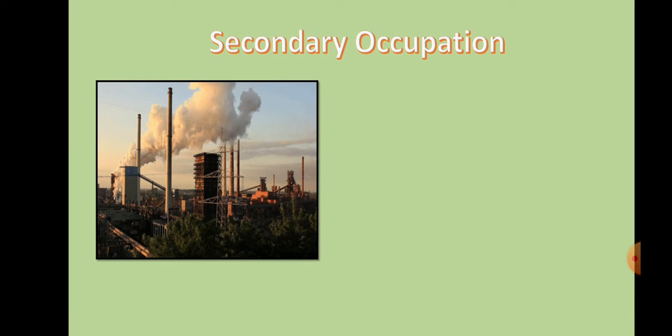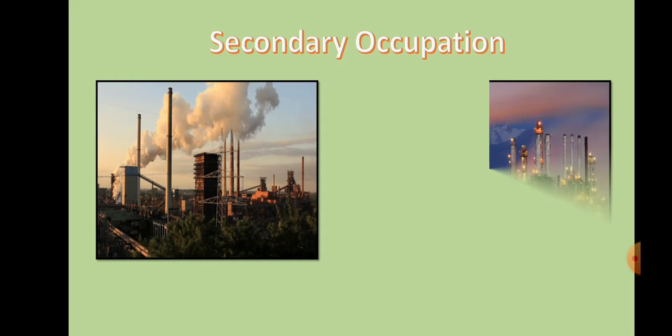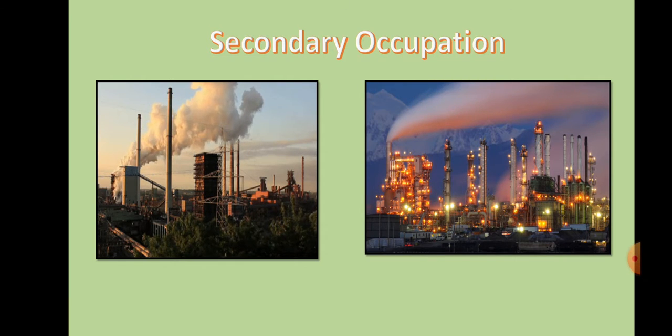Now what do you mean by secondary occupation? Secondary occupation means which is, you can say, connected with all types of industries. So they are indirectly connected with nature. Like take example, sugarcane. Sugarcane is processed in the industries into sugar. So they are indirectly related. The raw materials are from the nature, natural aspects. So secondary occupation, I hope you are clear. What do you mean by secondary occupation? So it is totally related with all types of industries.